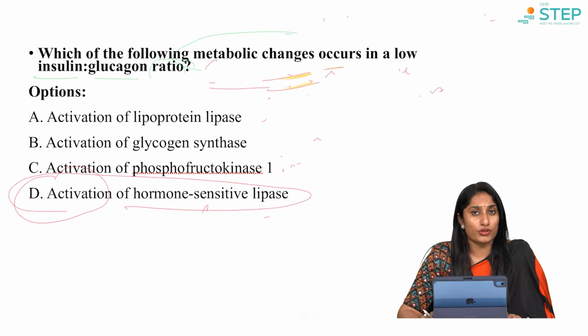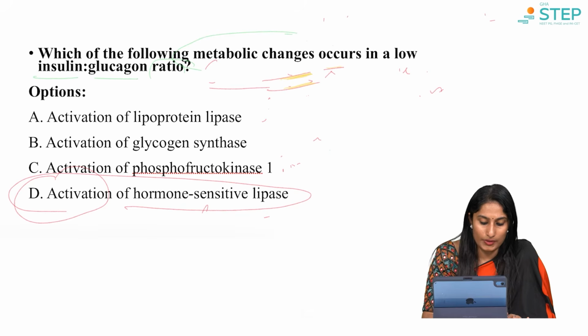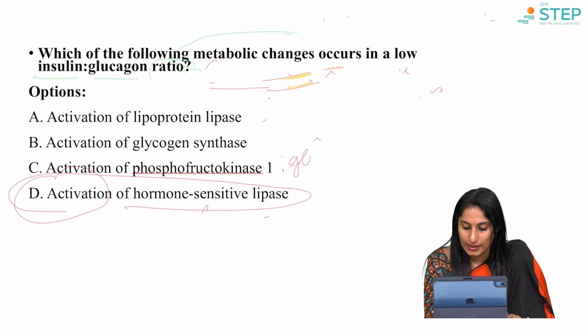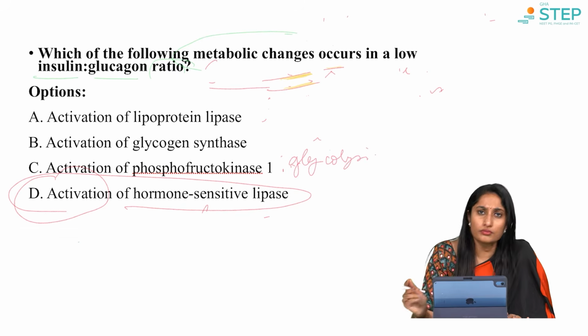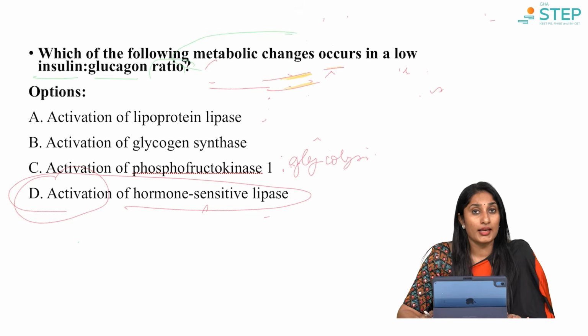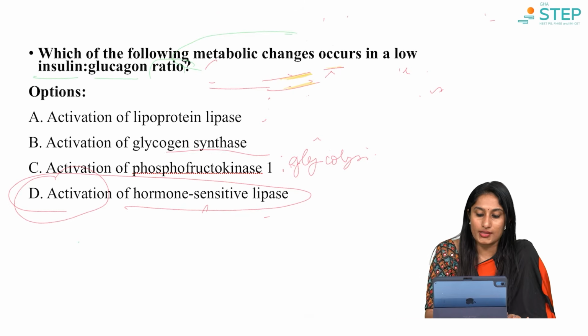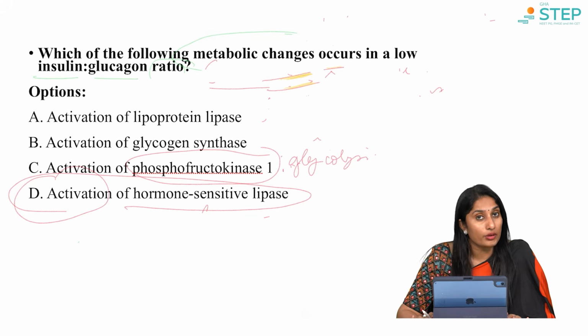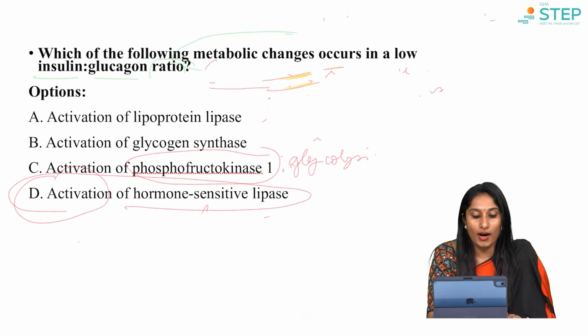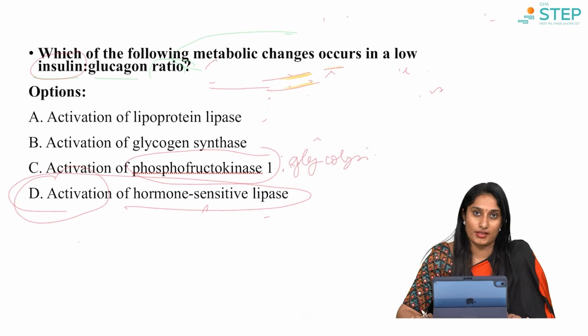Activation of phosphofructokinase 1. Which pathway are we dealing with here? This would be glycolysis. So, what is the function of glycolysis? It is going to help us form more ATPs, correct? It is going to form more ATPs via forming pyruvate and then forming acetyl-CoA. So, phosphofructokinase is an important insulin regulated enzyme of glycolysis. So, this is also not possible because phosphofructokinase requires insulin and in this case insulin level is low.